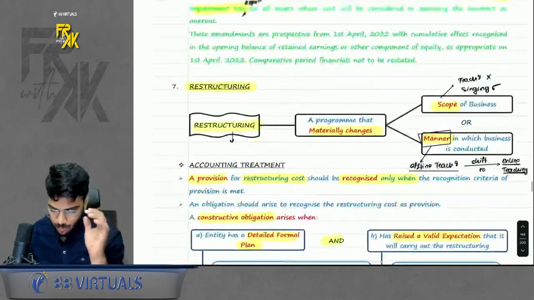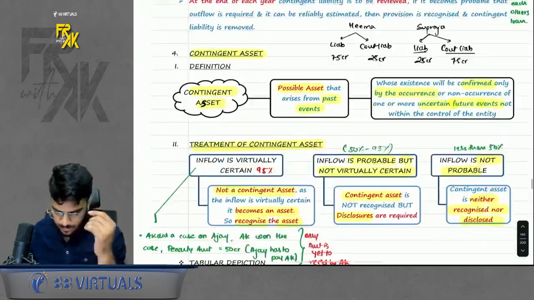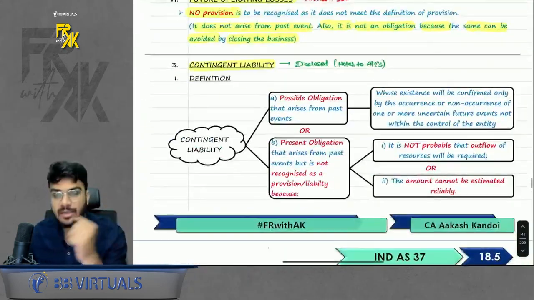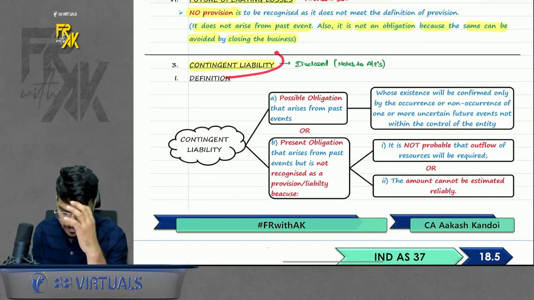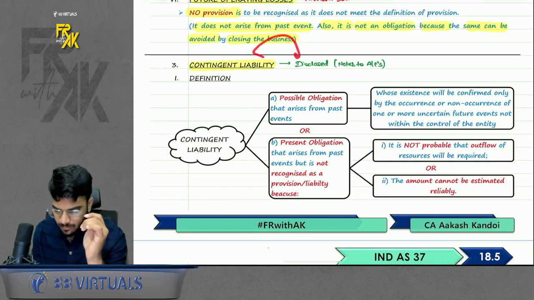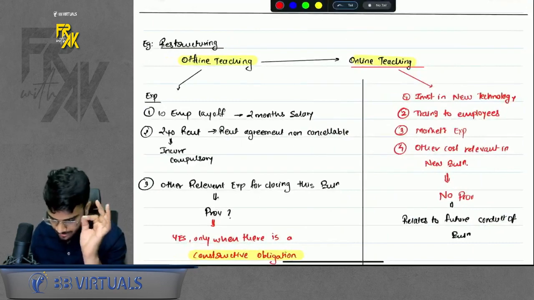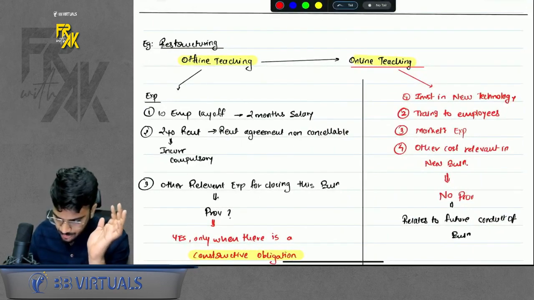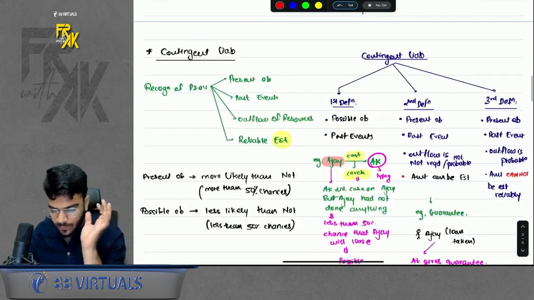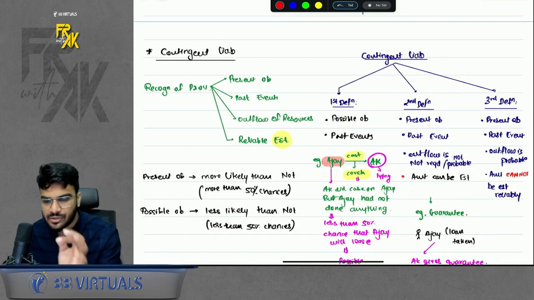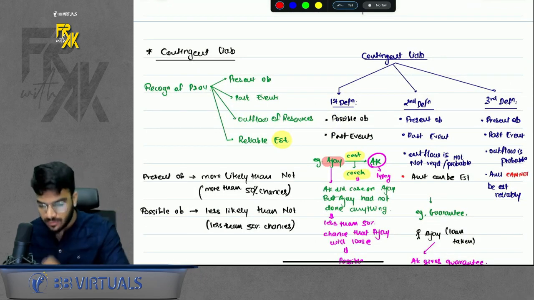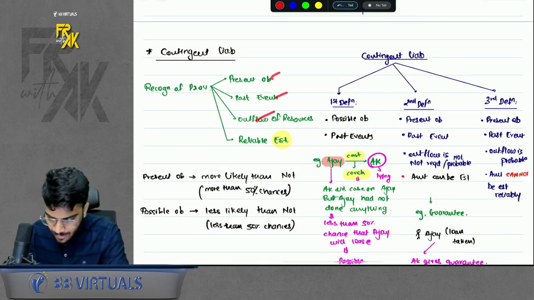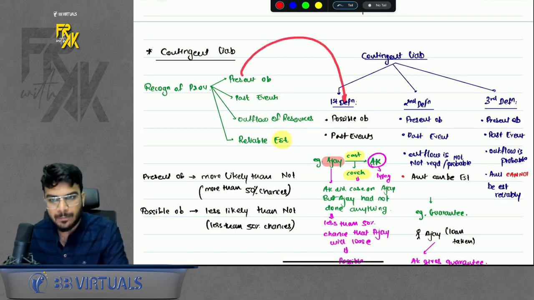Now the two remaining points were, one was contingent liability. Do remember, contingent liability is never recorded, it is only disclosed. But there are three definitions for contingent liability. What are those three definitions? Let me discuss this very quickly. This definition is linked with the recognition criteria of provision. Remember the recognition of provision: present obligation, past event, outflow, and reliable estimate. Once any one condition is not fulfilled, it becomes a contingent liability.